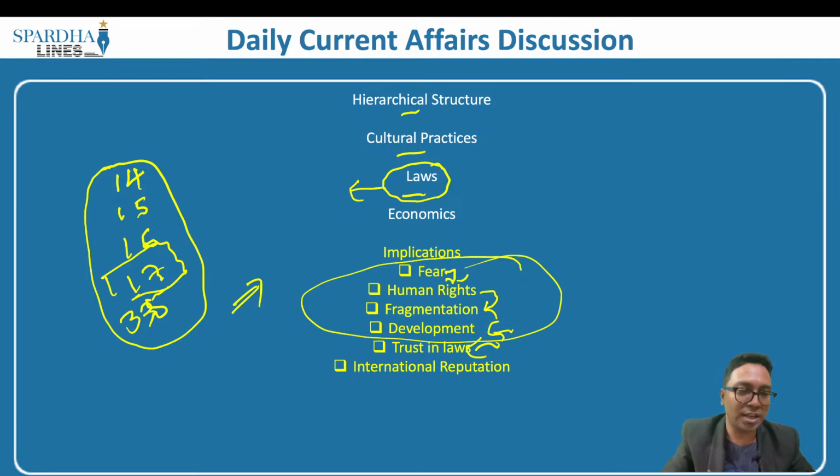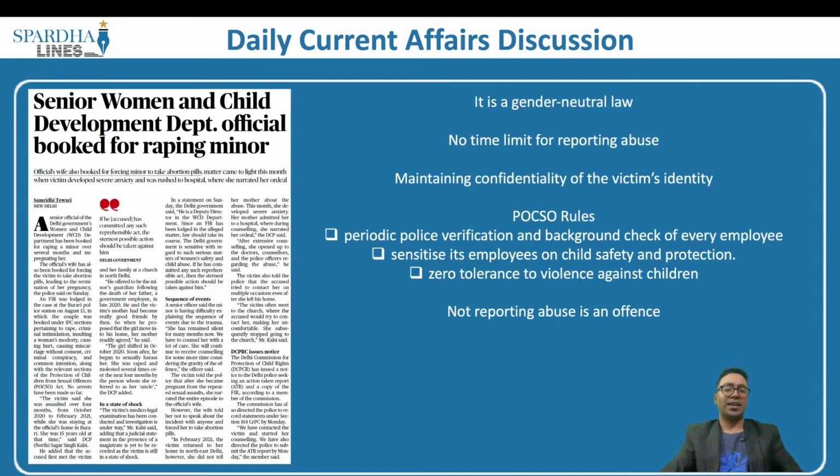Now let's look into the next article. This article here is speaking about POCSO. What is POCSO? POCSO basically is one of the laws that was brought in by the government of India back in the year 2012. There are certain specific areas which are called sexual offences against children. So these sexual offences against children are to be treated separately.